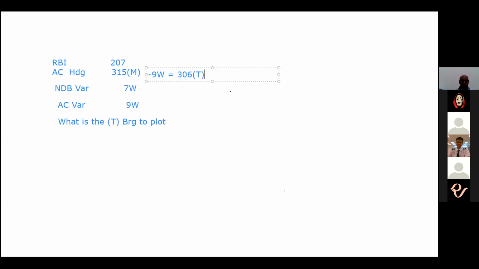True heading is 306. I told you a relative bearing, if you add it to a true heading, it becomes a true bearing. What do we need to find out? What is the true bearing to plot? Okay, we'll come to this later. Now, what we want to know is this true bearing plus aircraft heading.